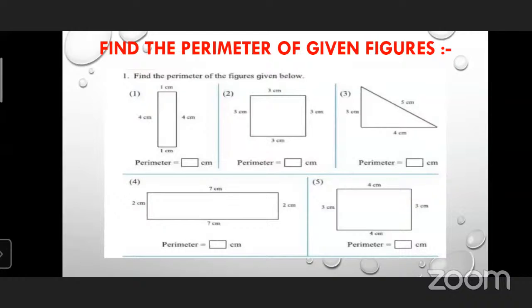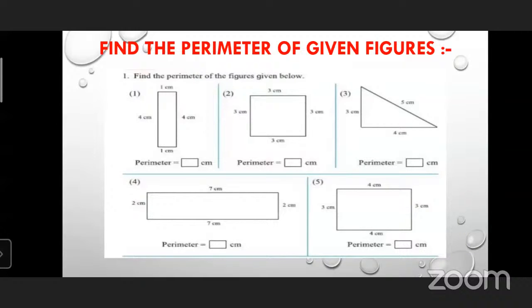Question number 4. The figure is given. Which measurements are given? 8 and 1. Very good. For this figure, you should remember the formula to calculate the perimeter of a rectangle: 2 into (length plus breadth).